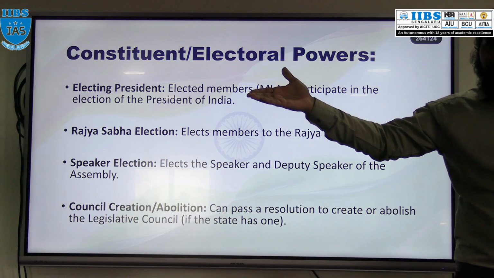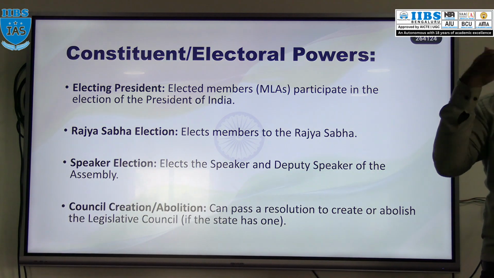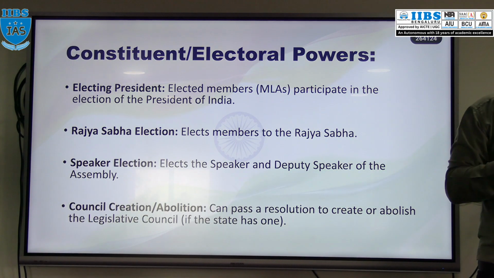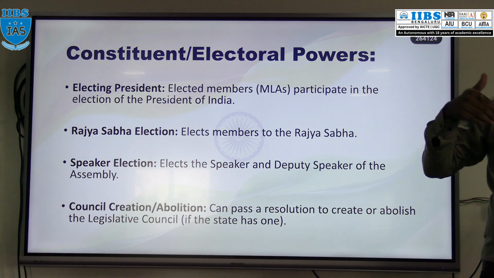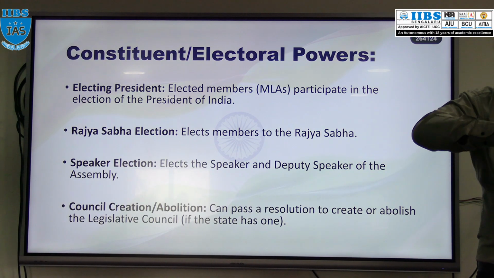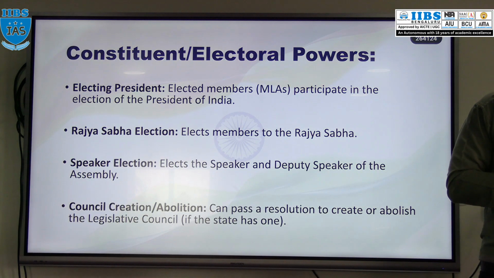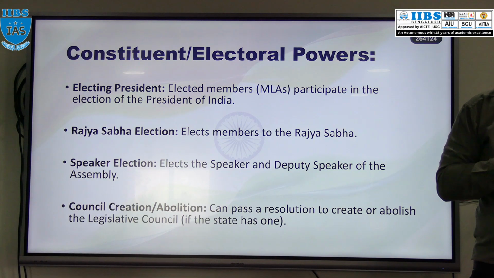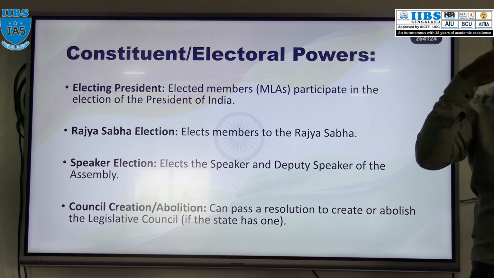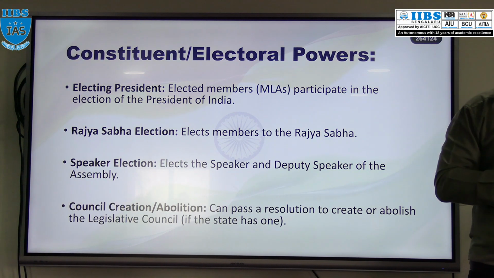Legislative council. For creation or abolition of the legislative council, also the assembly has power. The assembly can pass a resolution for creation of a council or abolition of a council.